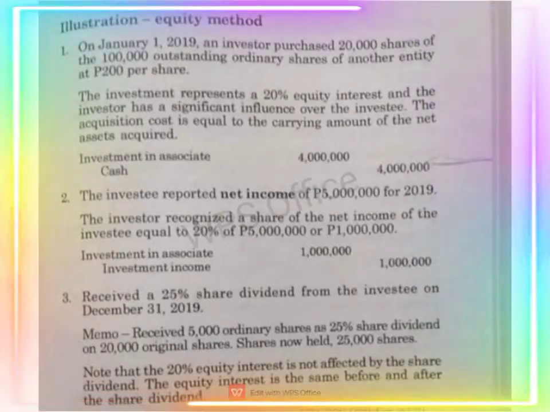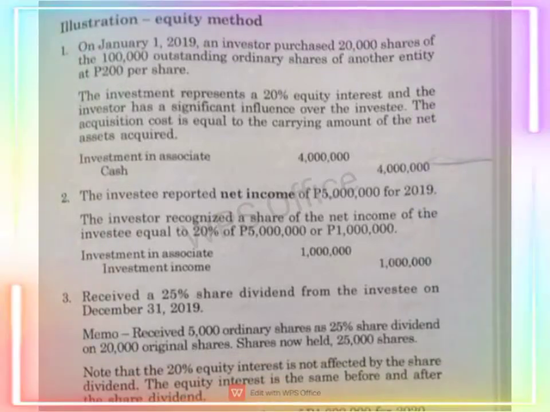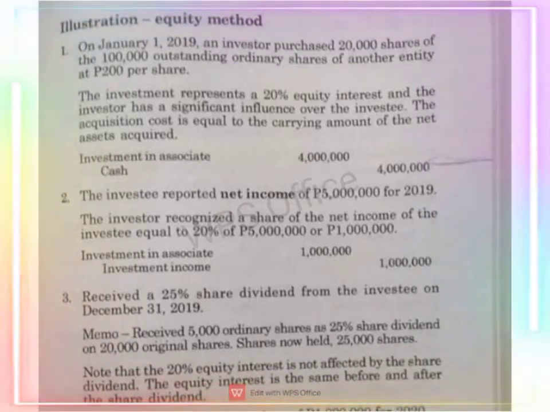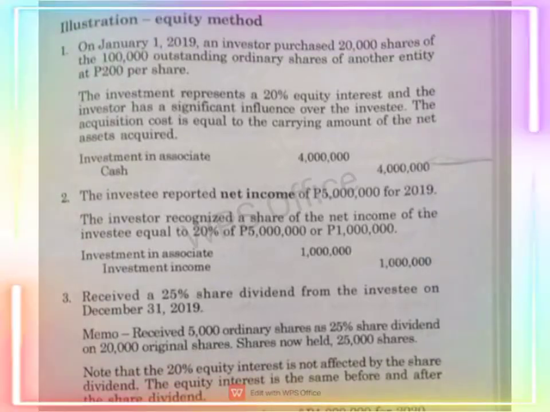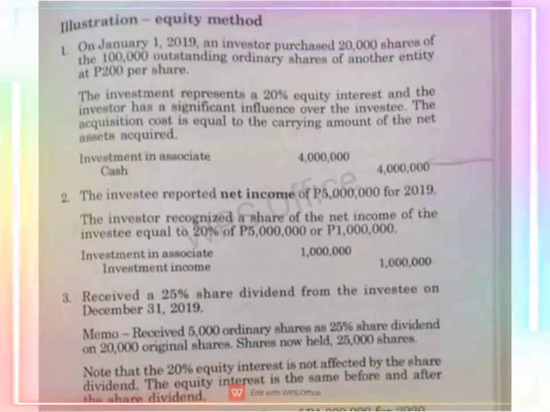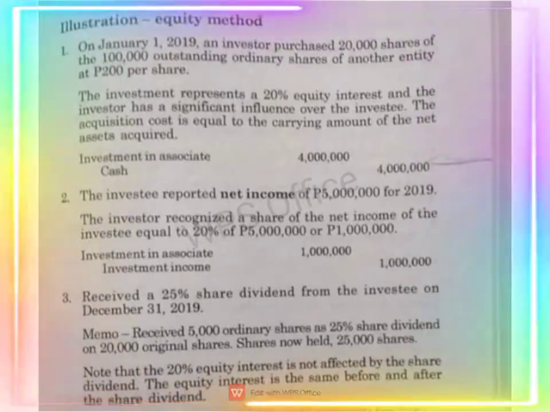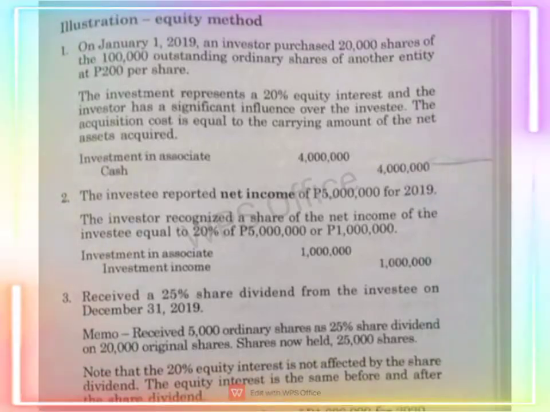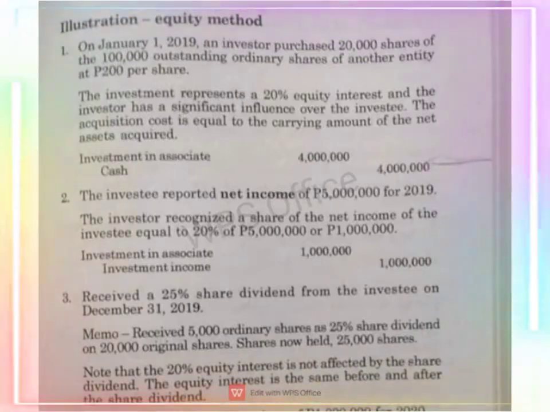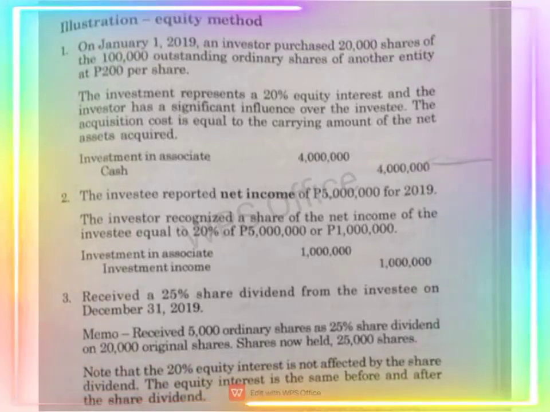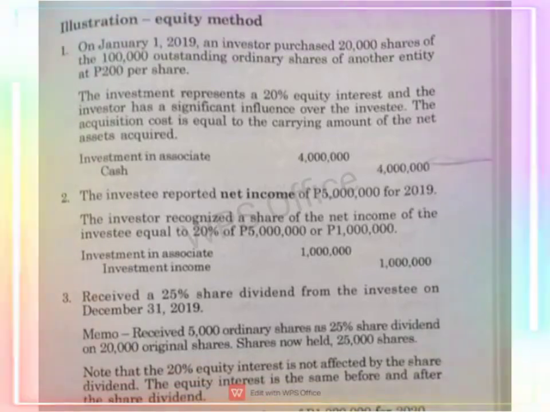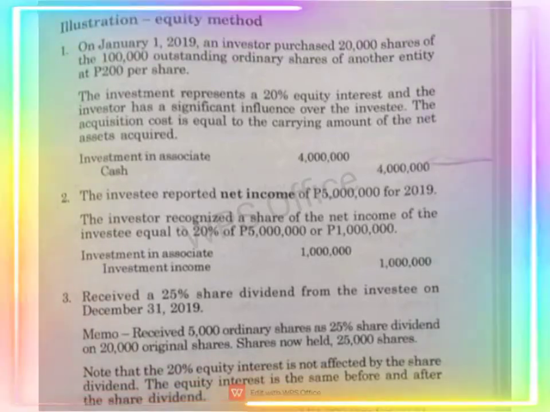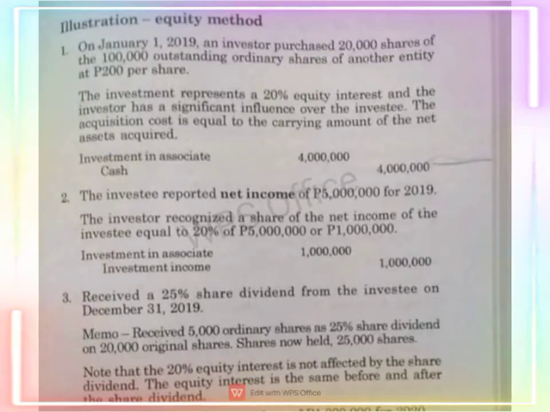On January 1, 2019, an investor purchased 20,000 shares of the 100,000 outstanding ordinary shares of another entity at 200 per share. The investment represents a 20% equity interest, and the investor has a significant influence over the investee. The acquisition cost is equal to the carrying amount of the net assets acquired.